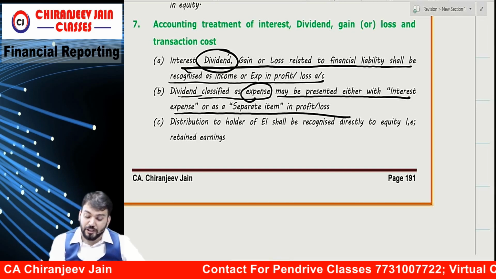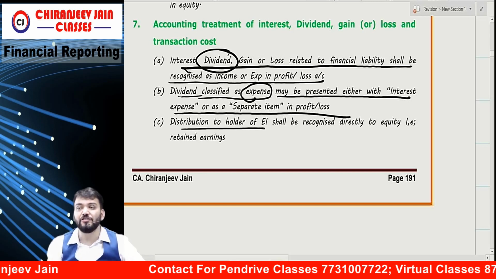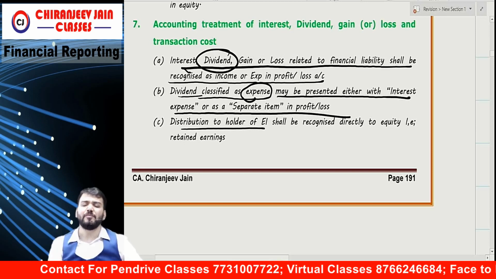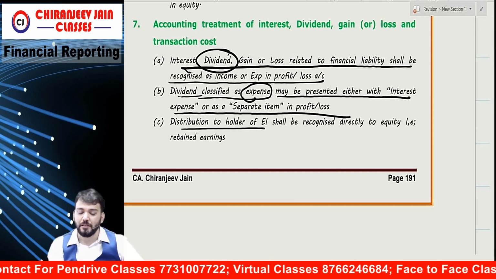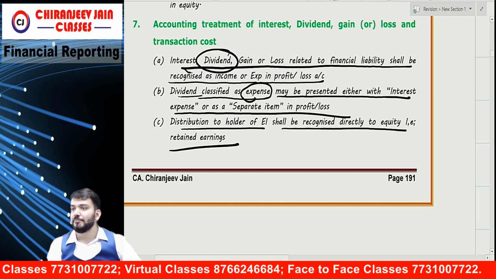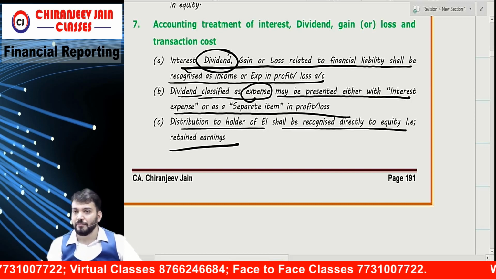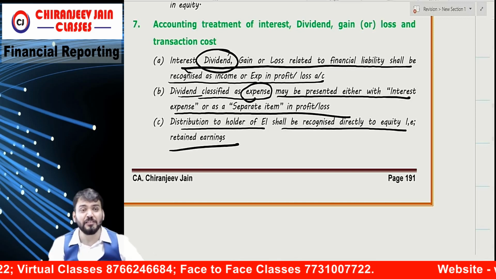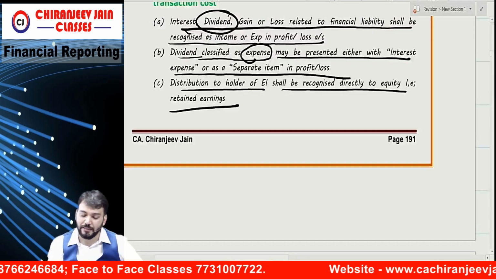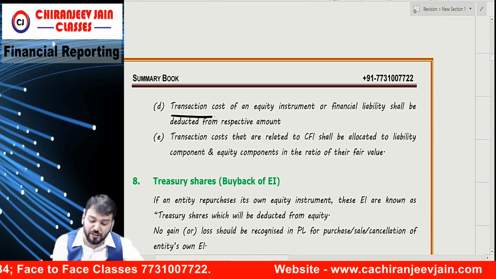Correct. Distribution to the holder of an equity instrument: any distribution of whatever nature, whether in the nature of interest or dividend, shall be recognized directly in equity, that is retained earnings. Understood? Correct? Transaction cost.